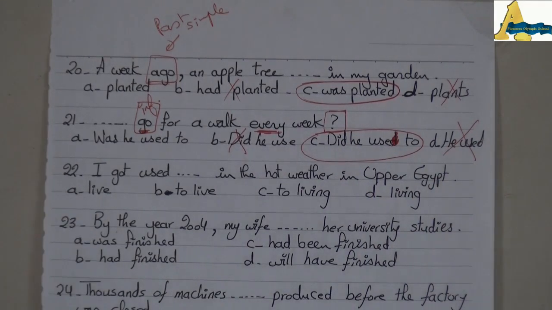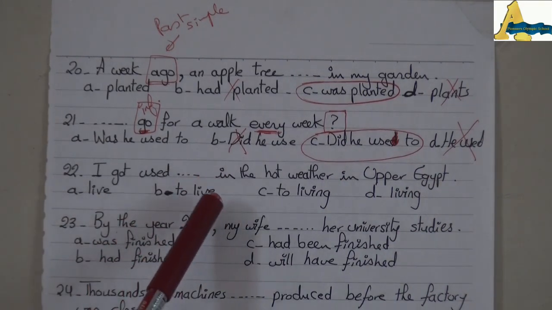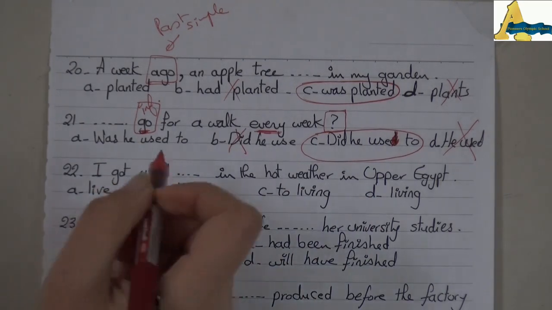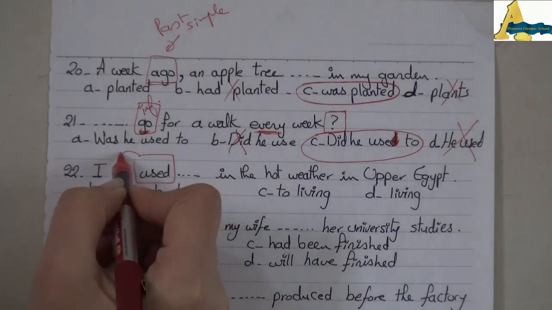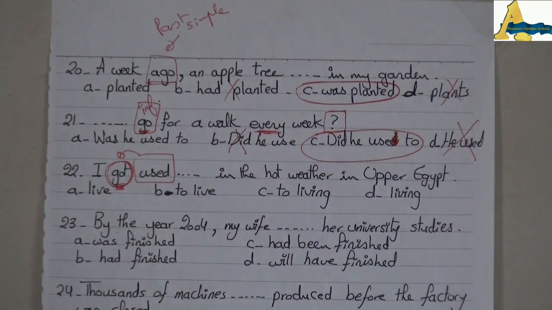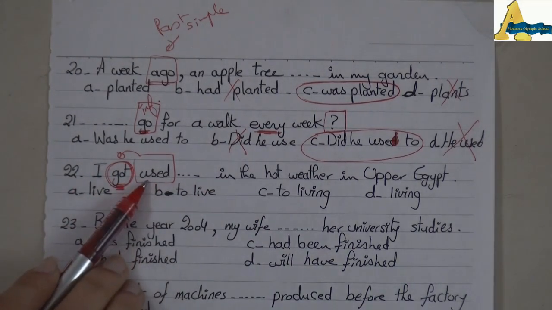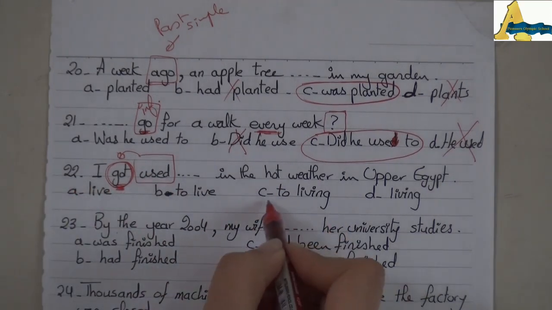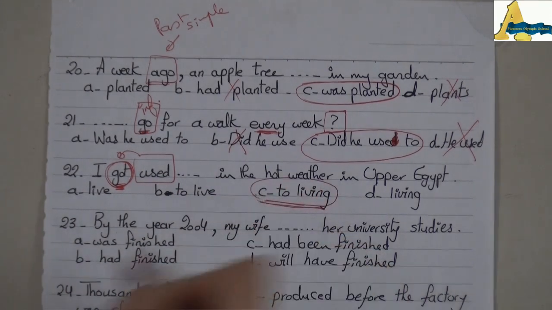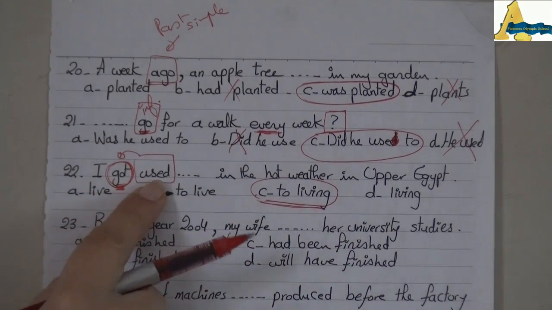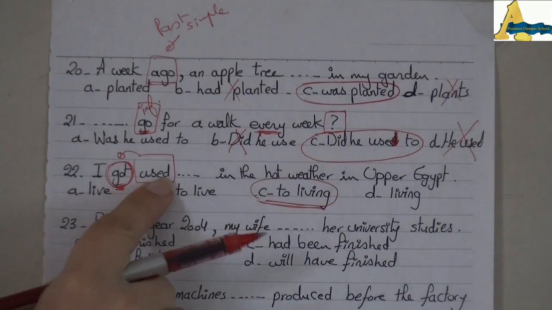Number 22. I got used to dots in the hot water in Upper Egypt. I got used. Circle used and circle got. When got comes before used, okay, the verb will be in the ing form. So I will say, I got used to living. So to plus verb plus ing, after got used, after become used, after be used.